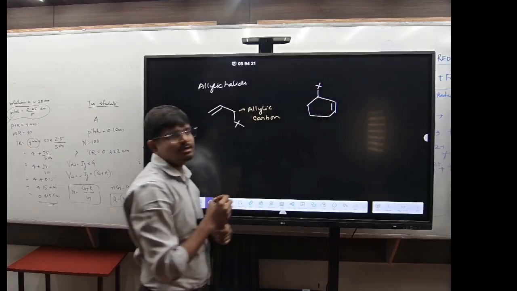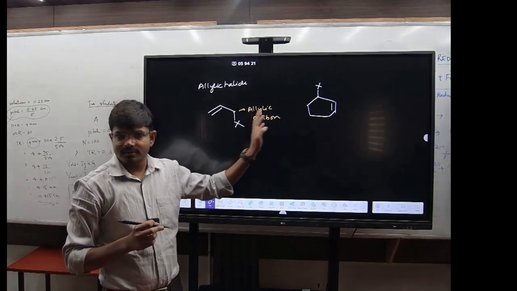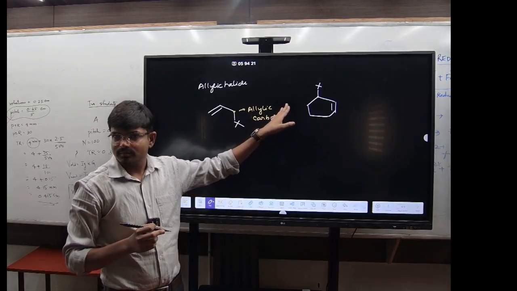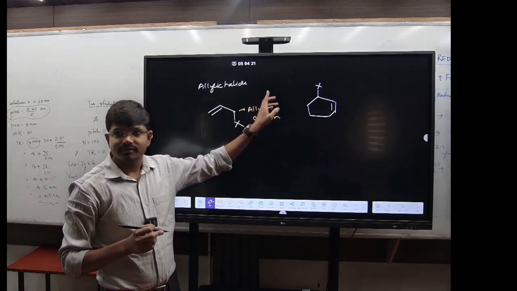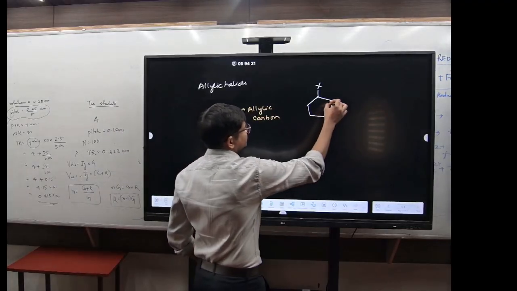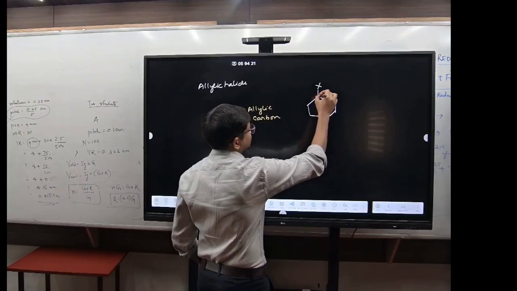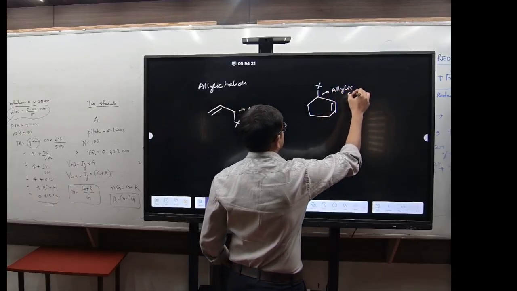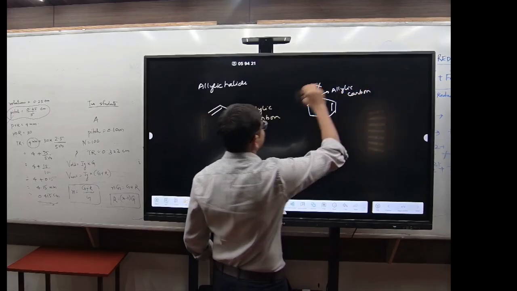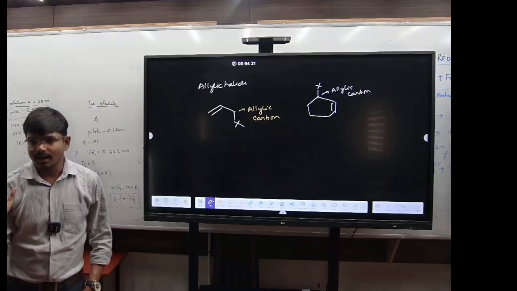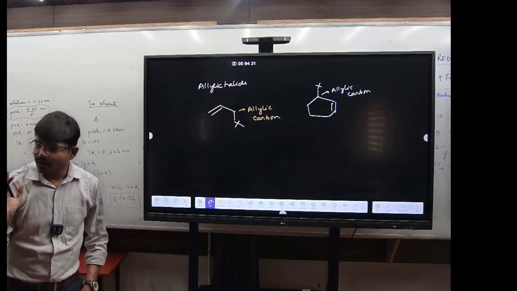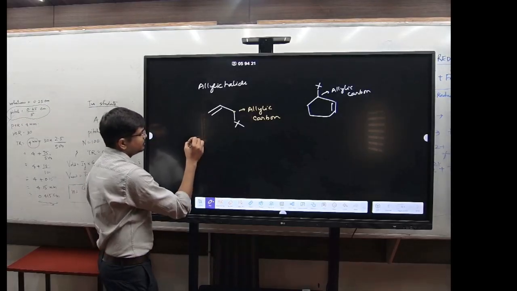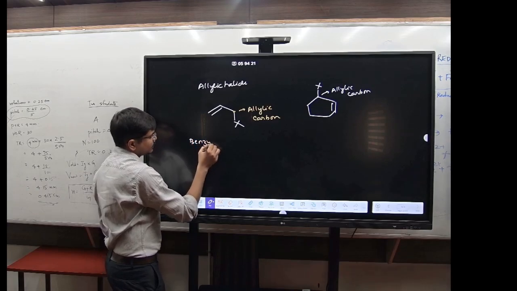Is it an allylic halide? See here, if you look, this is a double bond and this is the allylic carbon. So this is also an example of an allylic halide. Got it?